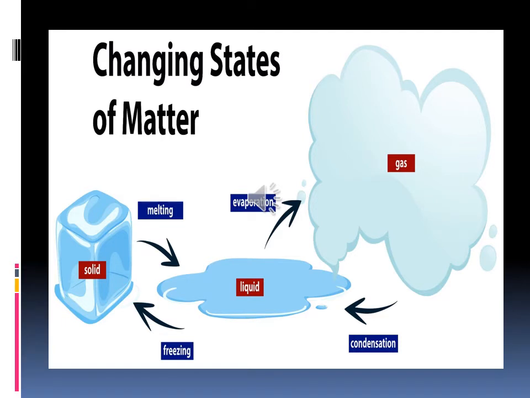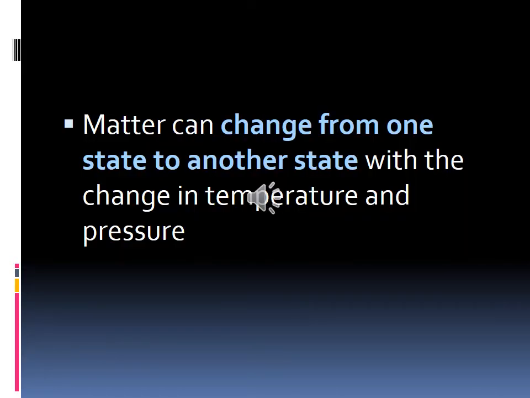What do you mean by change of state of matter? Matter can change from one state to another state with the change in temperature and pressure. If it is happening, that is called change of state of matter. That is the first point, and then with the change in temperature and pressure.